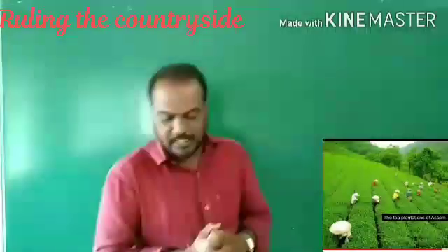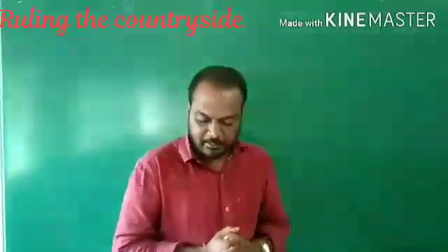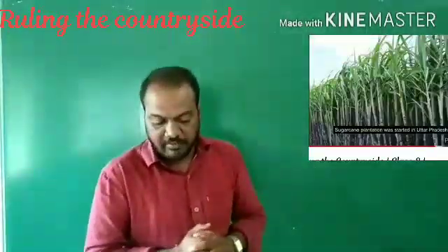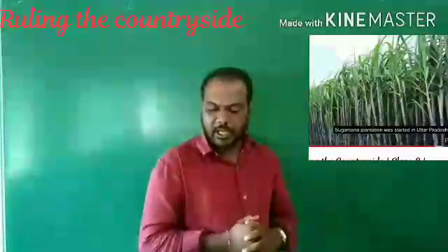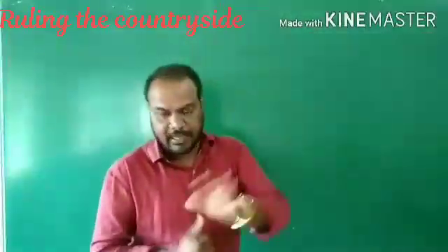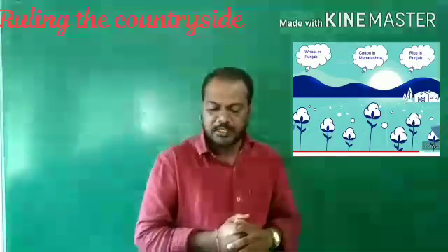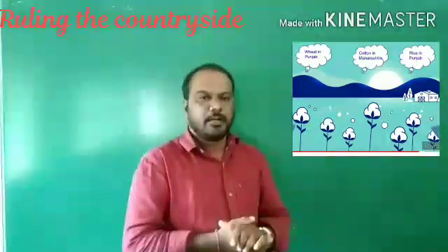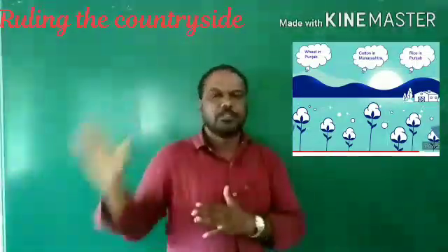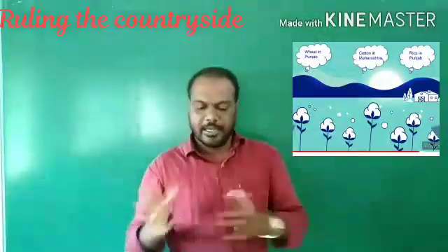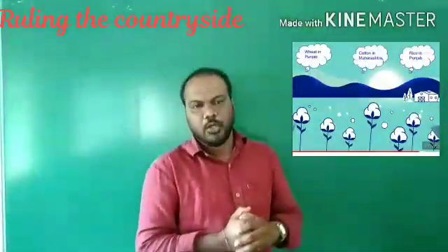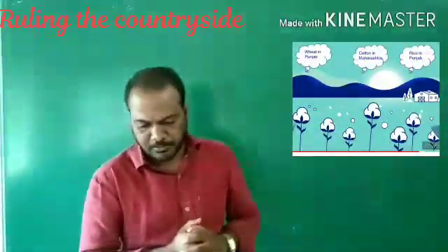Jute in Bengal, tea in Assam, sugarcane in the United Provinces, now Uttar Pradesh, wheat in Punjab, cotton in Maharashtra and Punjab, rice in Madras, which is nowadays called Tamil Nadu. See here, these are all the crops that they needed to export to the England or European market. They forcibly grew them in India.